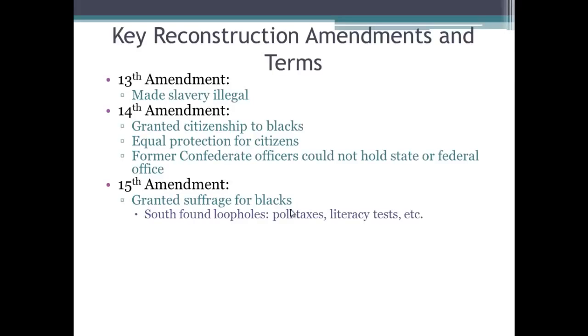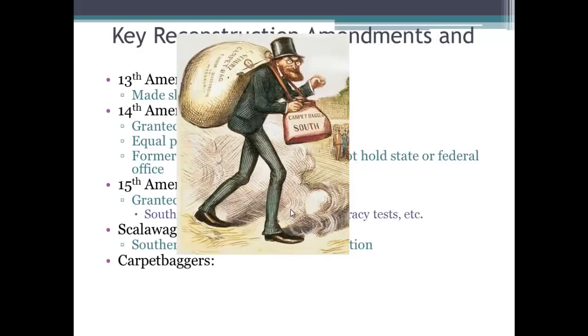Two other key terms you need to know are the scalawag, and notice that scalawag starts with an S, and they were Southerners. S and S: Southerners that favored Reconstruction. Carpetbaggers were those who lived in the North that moved to the South during Reconstruction for a variety of reasons, some of which wanted to make money.